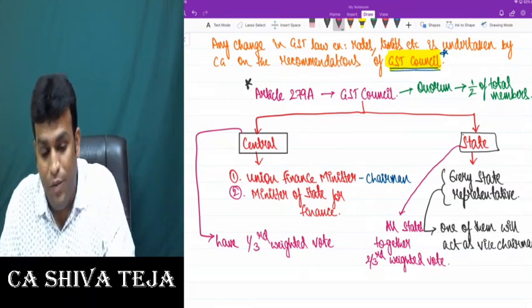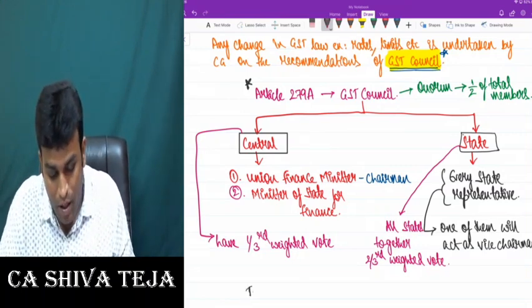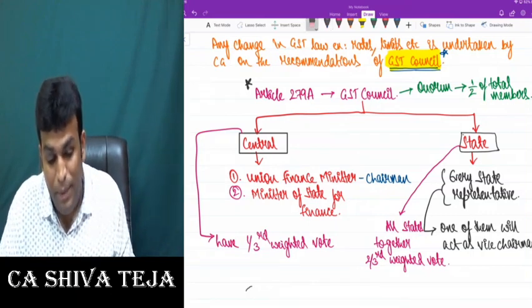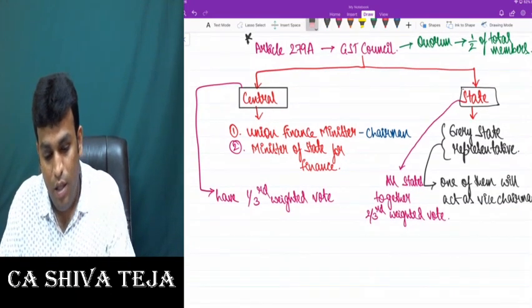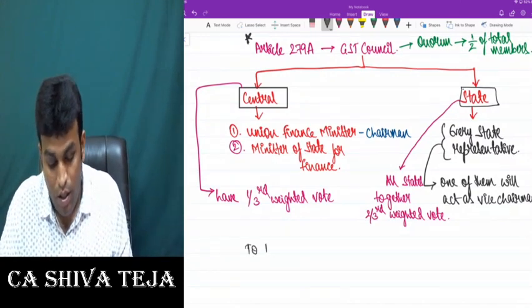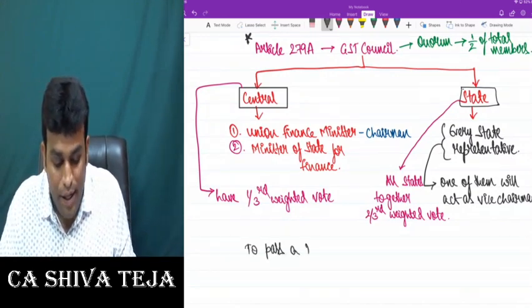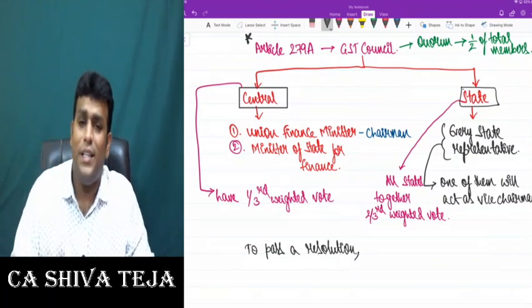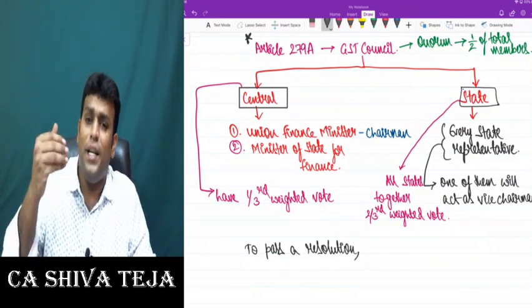Now, an interesting fact which I want to tell you. Come on, my dear friends, kindly please listen. To pass a resolution, when I say resolution, what does resolution mean? Resolution basically means taking some decision.